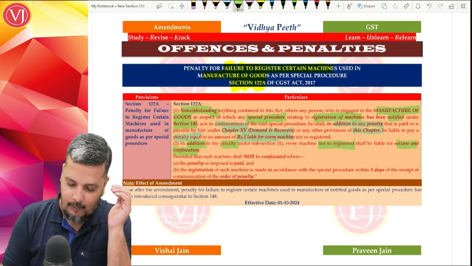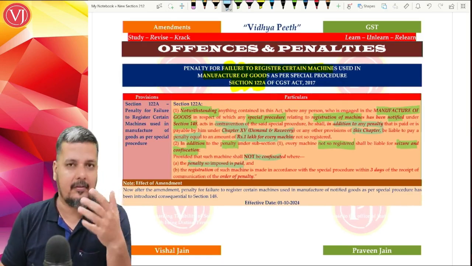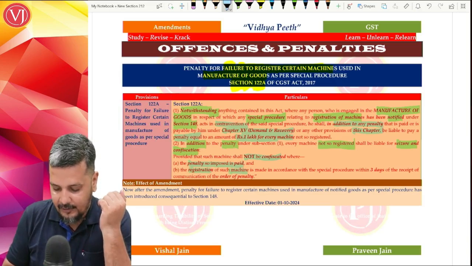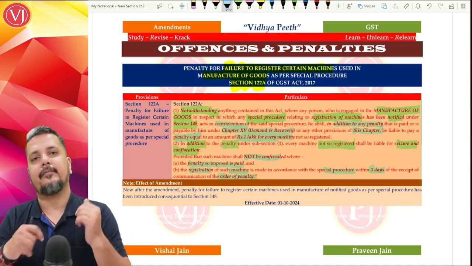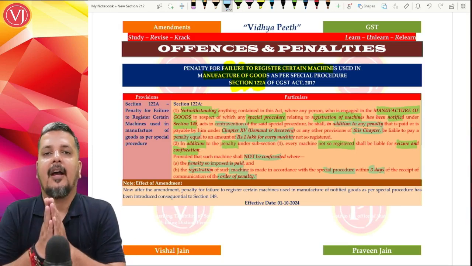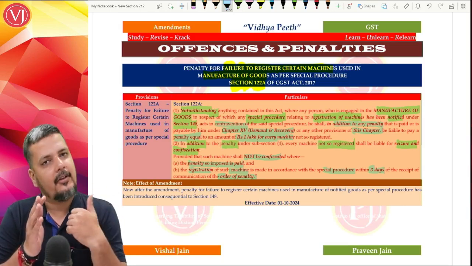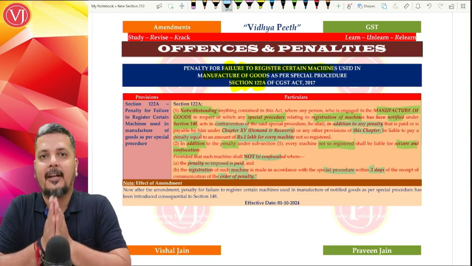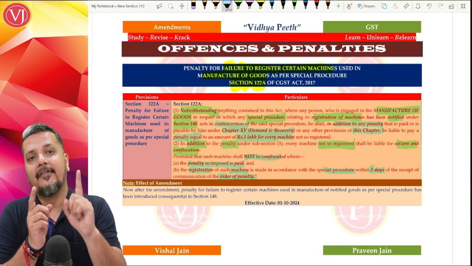But if you want to avoid this confiscation, you can do so by paying this penalty, which in our example is 4 lakhs, and registering all such machines which are not yet registered within 3 days of the penalty order. So it is very, very dangerous. What it is telling is: we have asked manufacturers of notified goods to register all their machineries. If you have not done so, you may be liable for penalty under the demand and recovery chapter, plus an extra penalty under 122A, which is 1 lakh for every machine which is not registered.